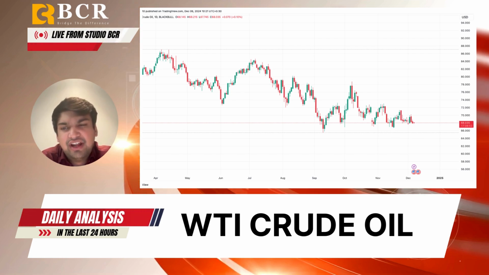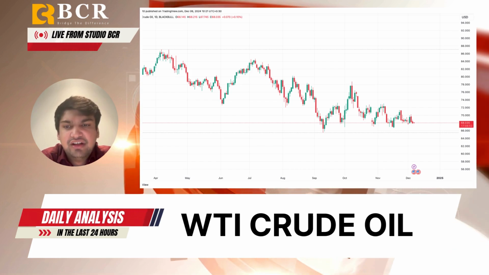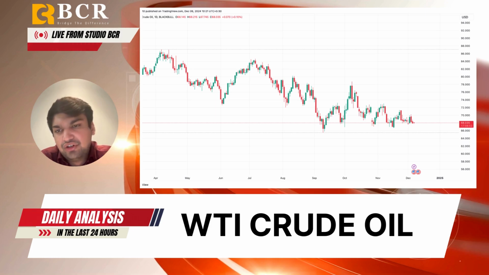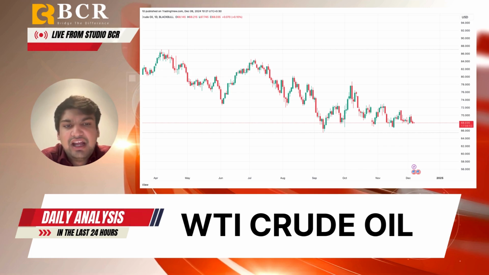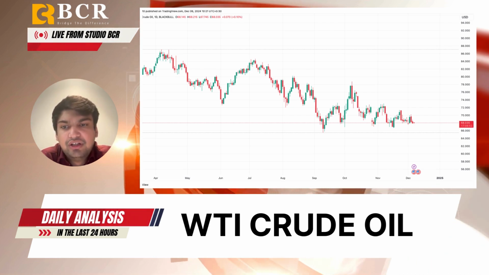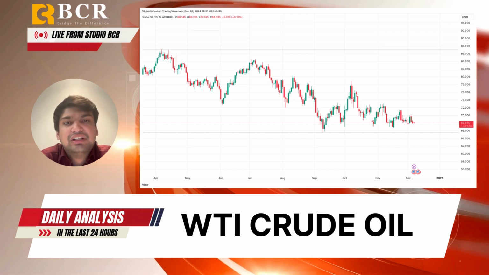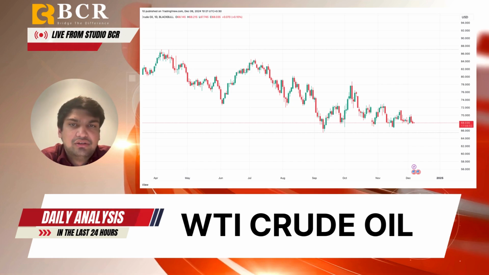Key technical points here, I would like to say that the resistance level is 68.81, which is near the 200-day moving average. And if I talk about the key horizontal zone, it is 69.8, and a psychological level as well, which is $70. Now let's come to support. So support level is 67.12, which is the May-June 2023 levels, and then the monthly low, which is 66.61, and also the 2024 low, which is 64.75.